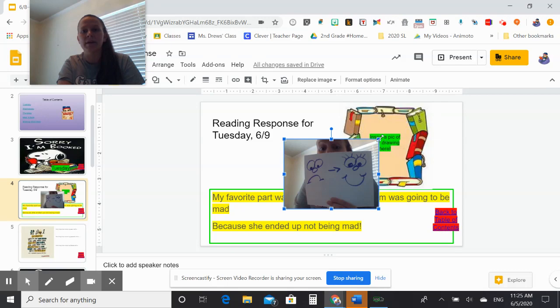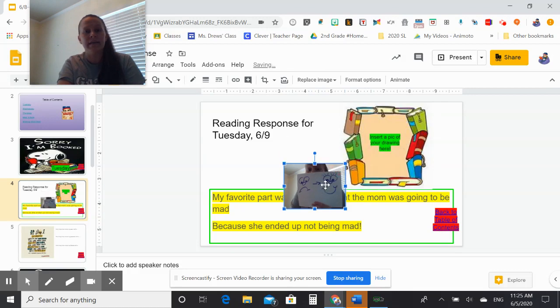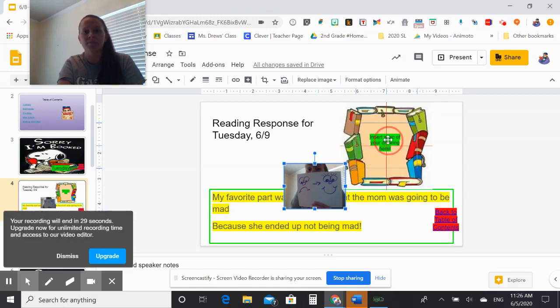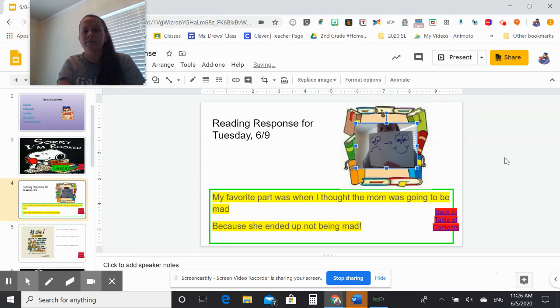I can move it and make it a little bit smaller. I'm dragging and holding to make it smaller. Then again, I can move it because I want it to go over here. I don't want it to be on top of my words. I'm going to drag and move it here. So that is your first reader's response.